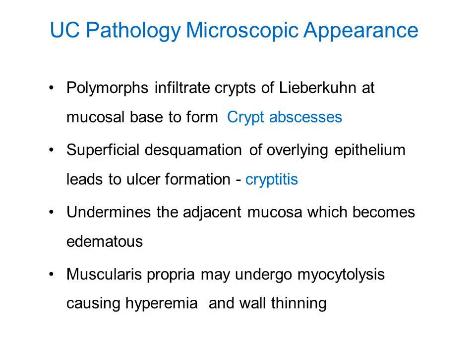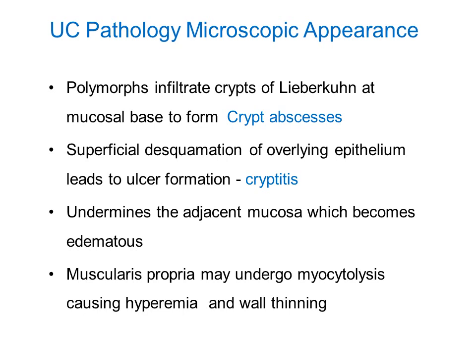So microscopically, again, there are important features which you should remember. As we have studied, it is an inflammatory condition, right? So it is going to cause inflammation of the normal structure of the colon. You have crypts normally in the intestine, and there will be inflammation of these crypts. So there will be cryptitis, and when this cryptitis becomes severe, it leads to crypt abscess.